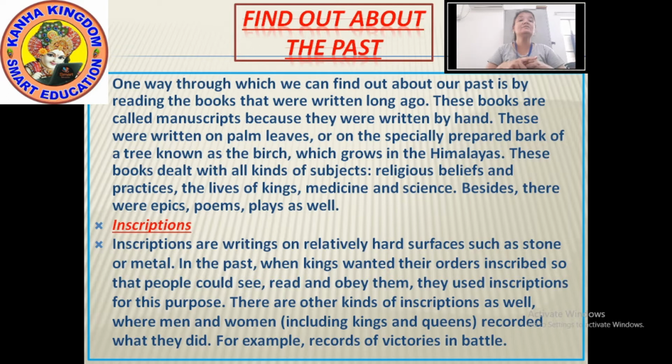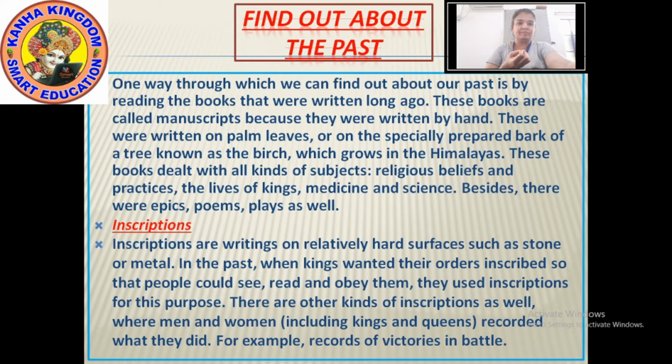On inscriptions the orders of the king were written. The kings got their orders inscribed so that the people could see, read and obey them. So don't get confused, children. What is a manuscript and what is an inscription? Try to make the difference.